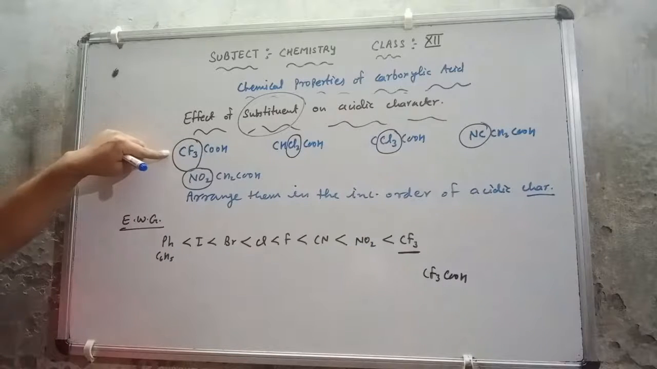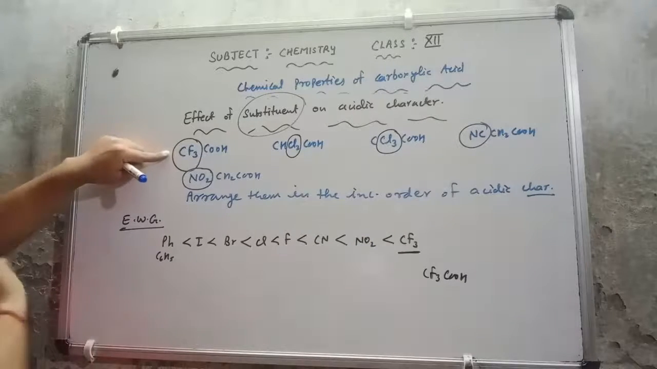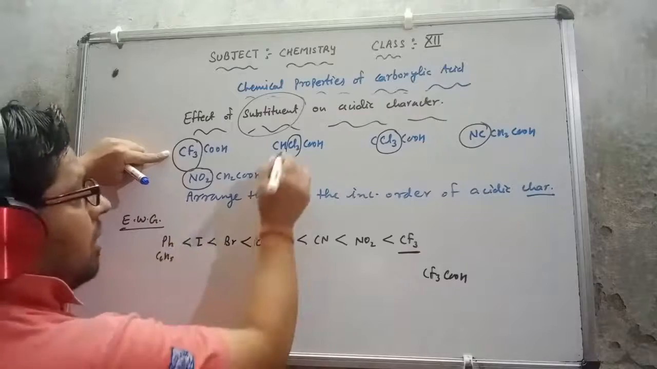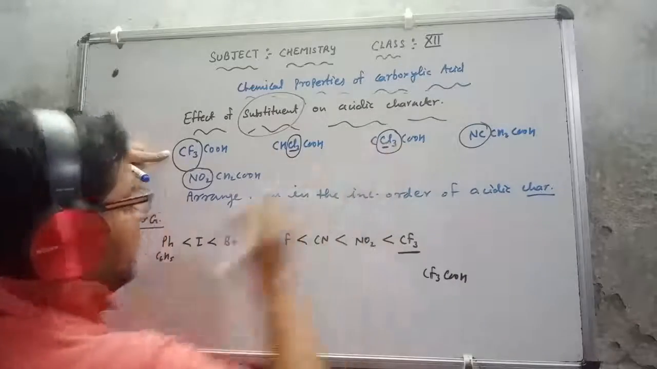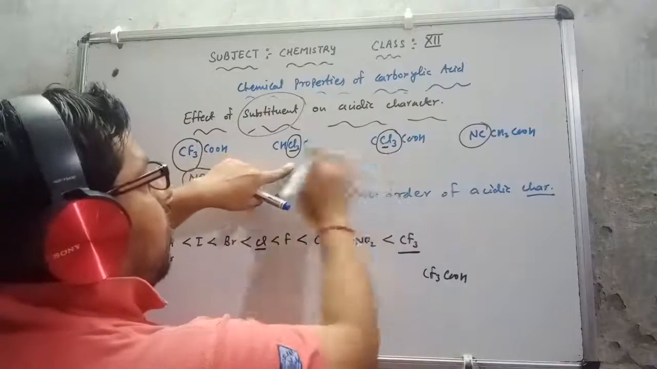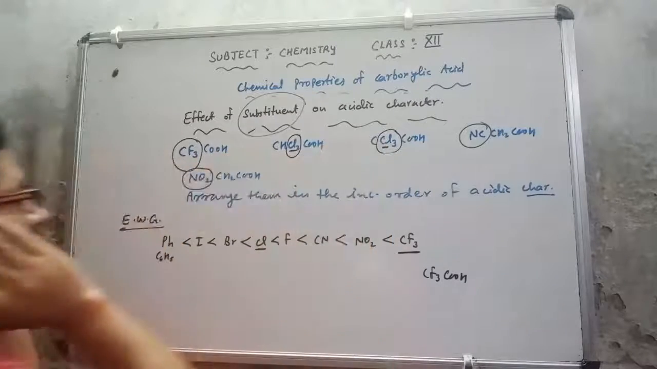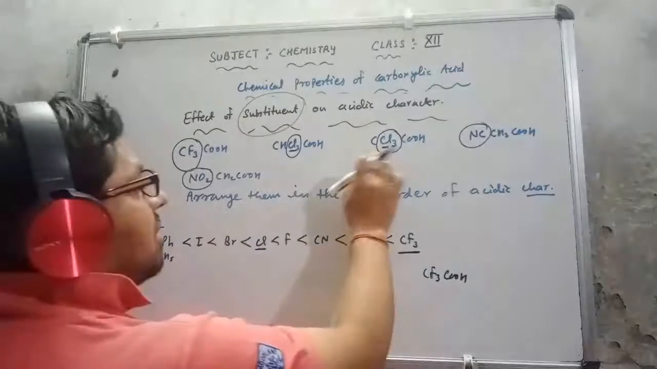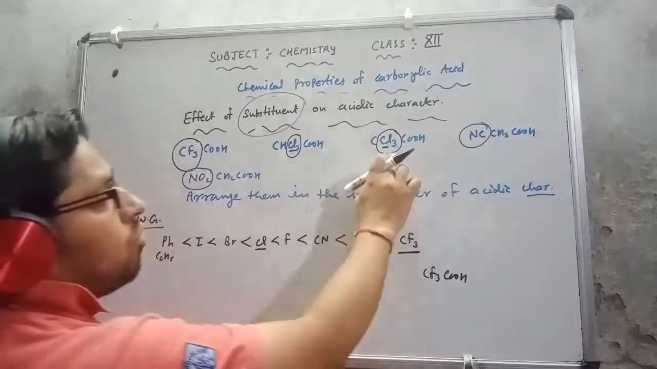Now after this, if you see which one is more, here Cl2, here Cl3. So Cl2 and Cl3, both are electron withdrawing groups, but on this carbon, 3 electron withdrawing group atoms are attached.